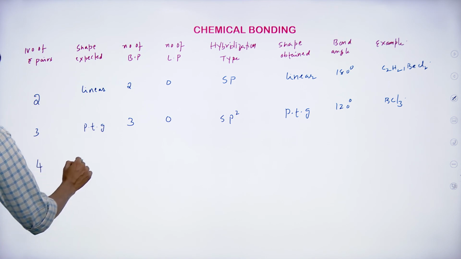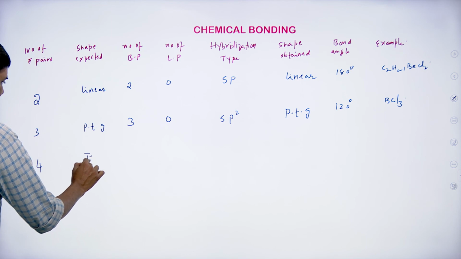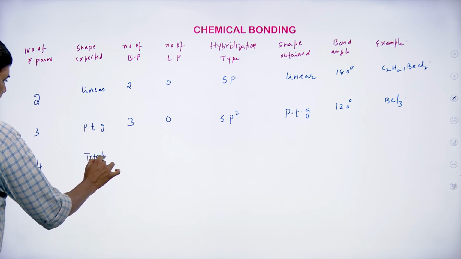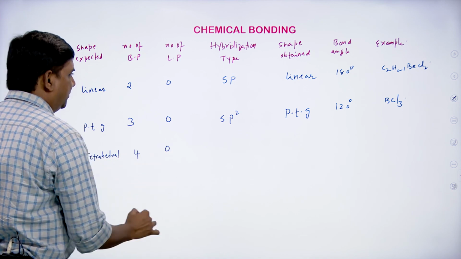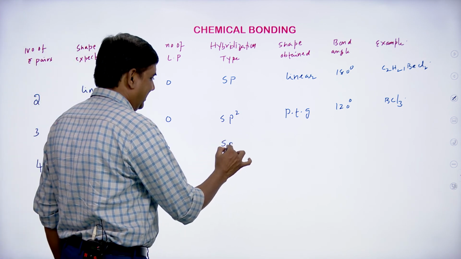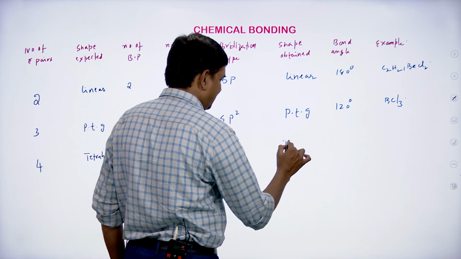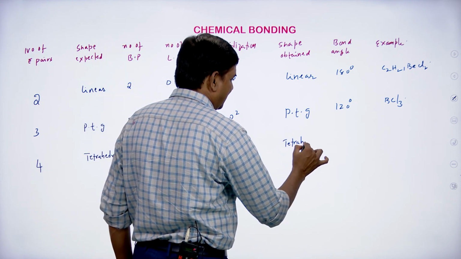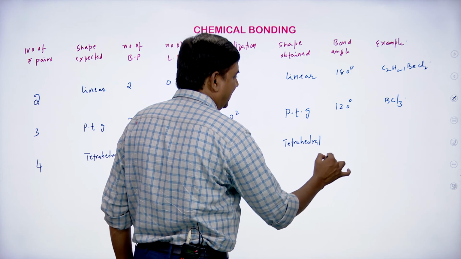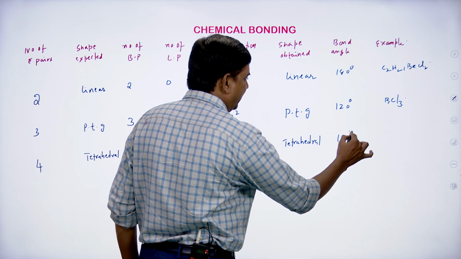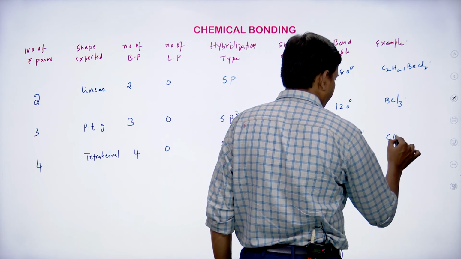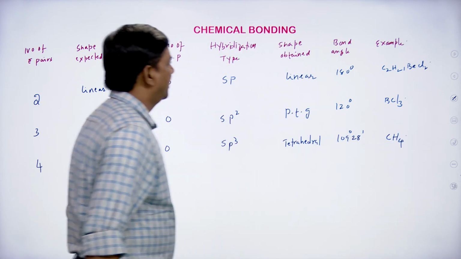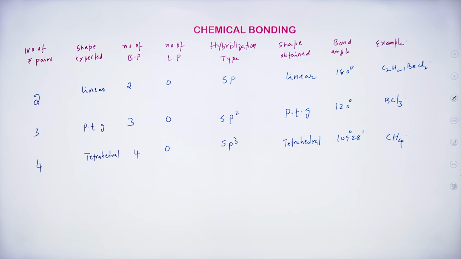And 4 electron pairs, shape expected is tetrahedral, and 4 bond pairs, 0 lone pairs, sp3, tetrahedral, and 109 degrees 28 minutes. CH4.